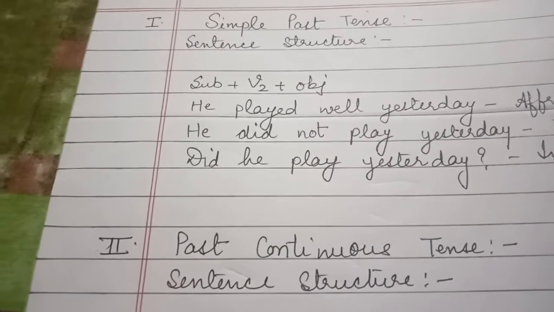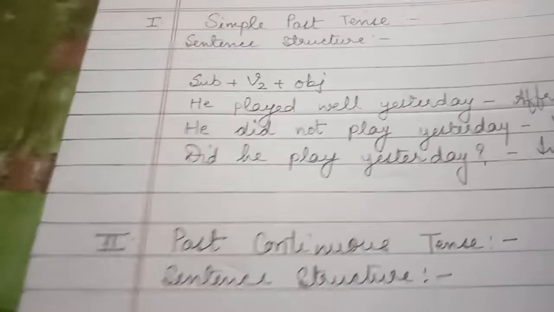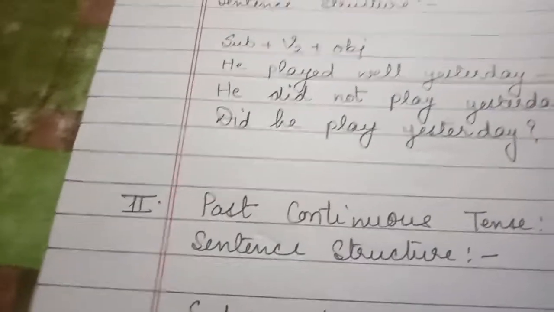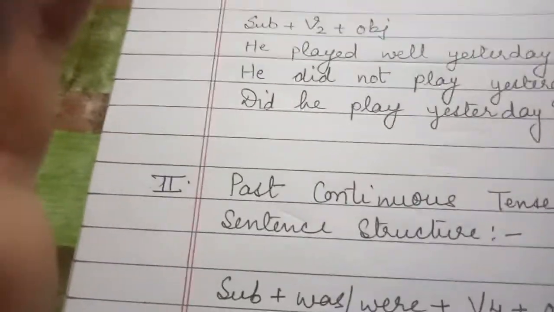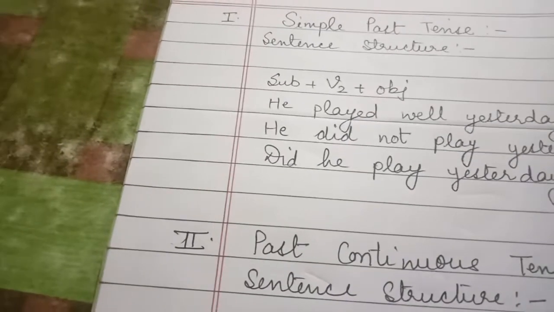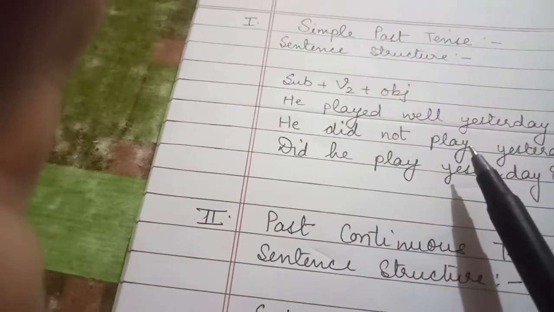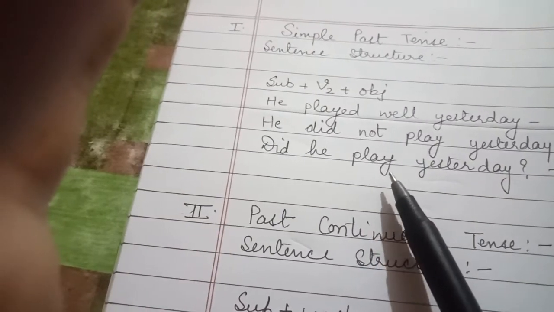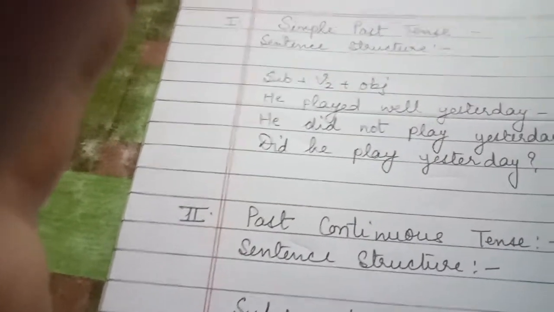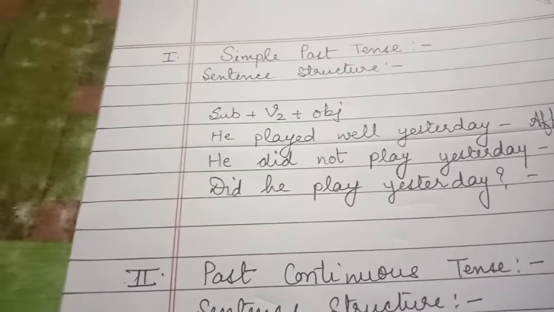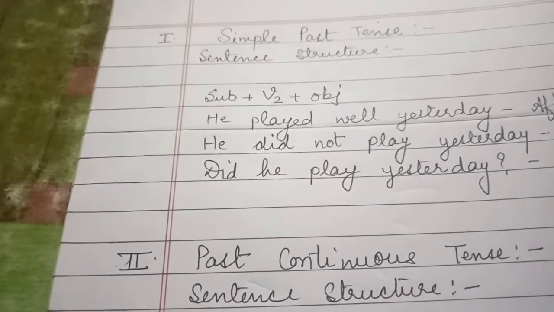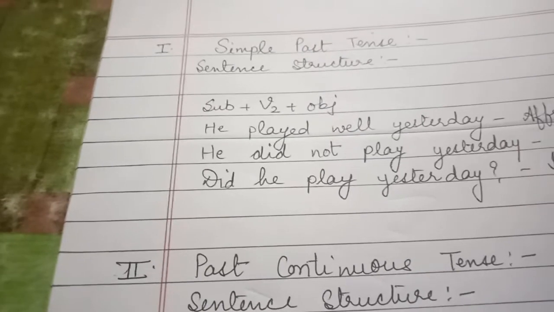And wherever we are using did, we are not putting verb's second form. You can see from here that in the affirmative sentence, I have used played. But in the negative sentence and the interrogative, I have used play, because already we are using did. So wherever you use did in the sentence, you will not put the second form. You will put the verb's first form.